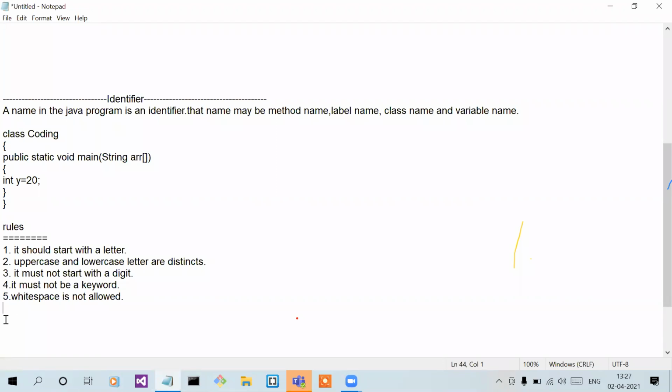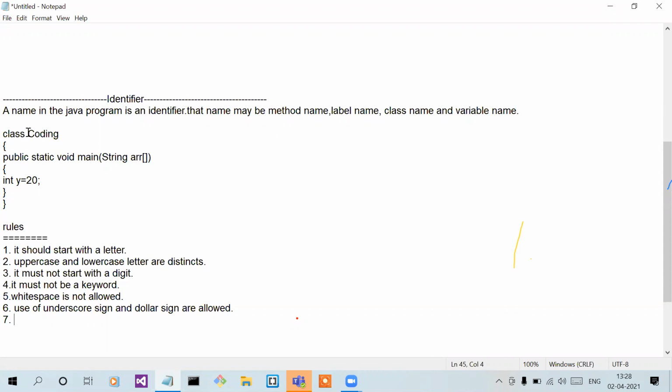The next rule is that the use of underscore sign and dollar sign are allowed to initialize the identifier name. Last one. There is no length limit for a Java identifier, but it is not recommended to take more than 15.